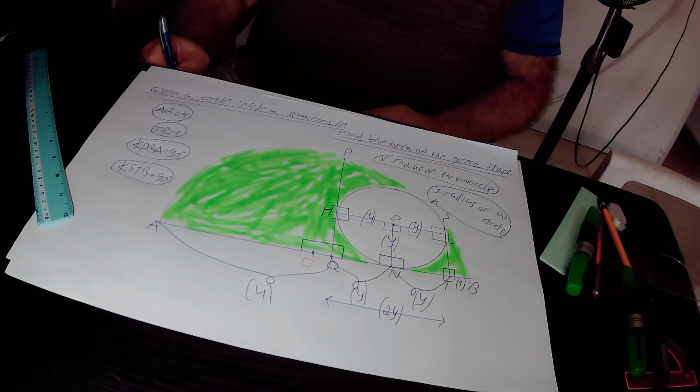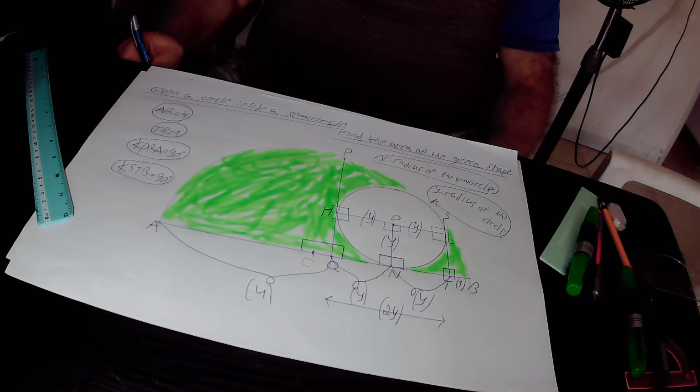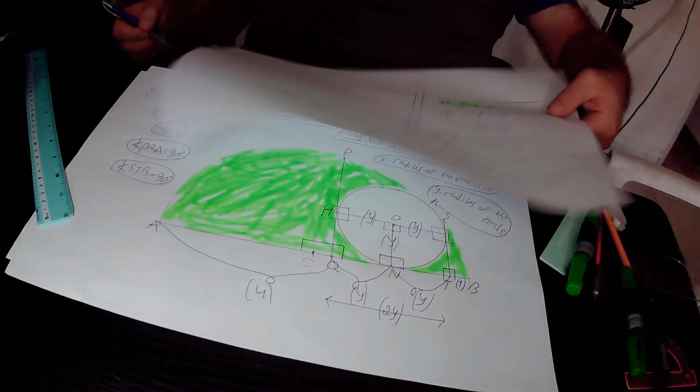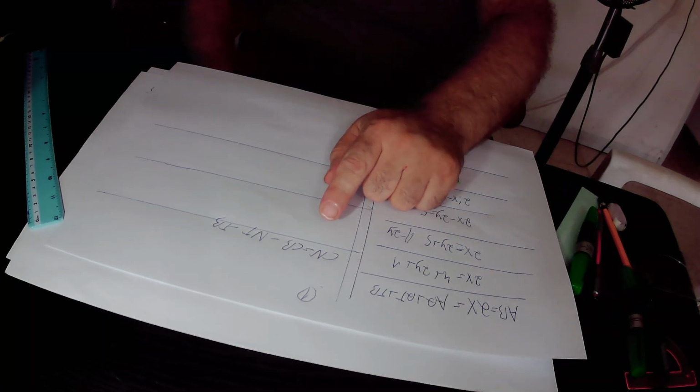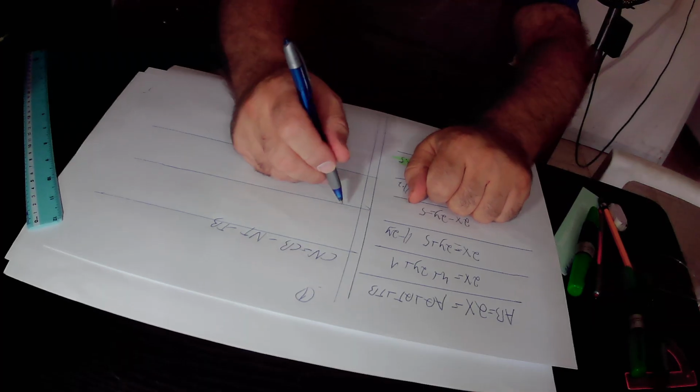CN equals CB minus NT minus TB. Again, CN in total equals CB minus NT minus TB.